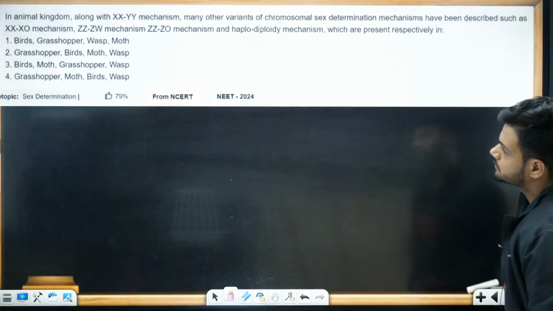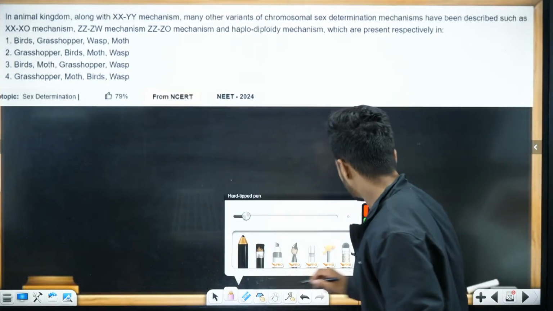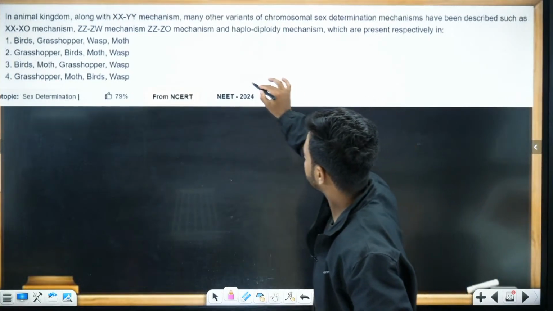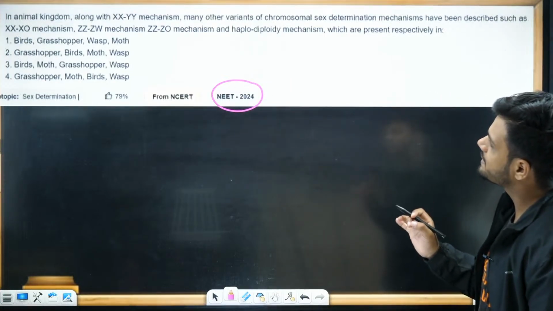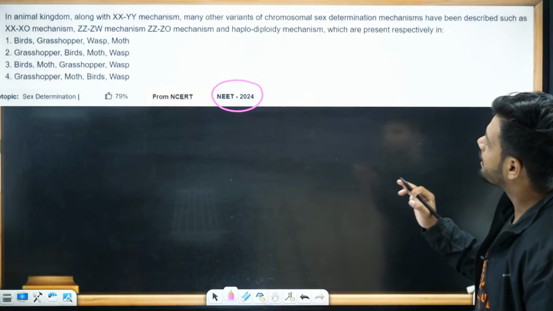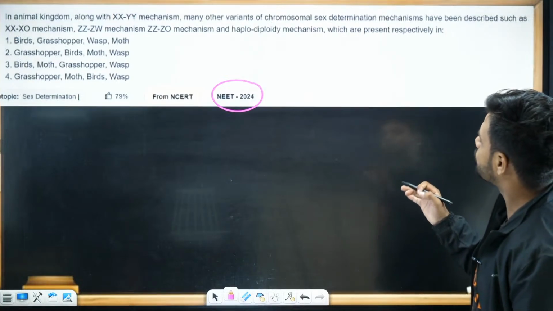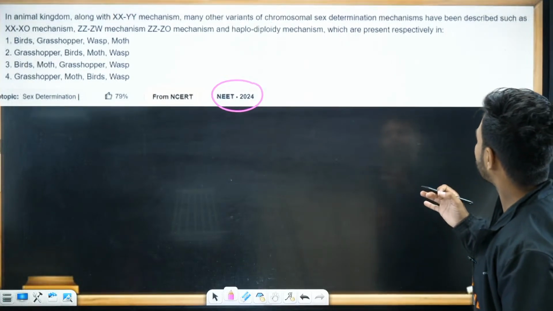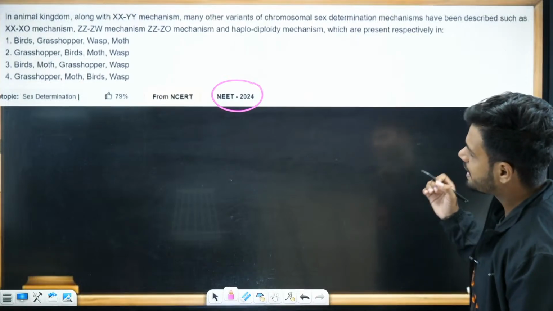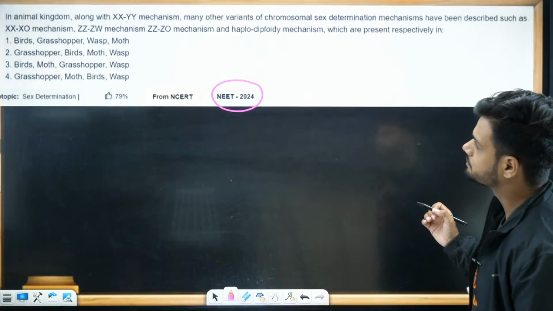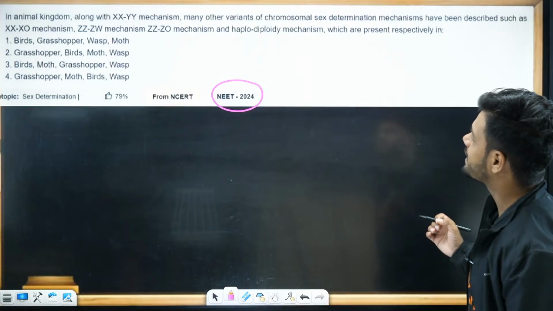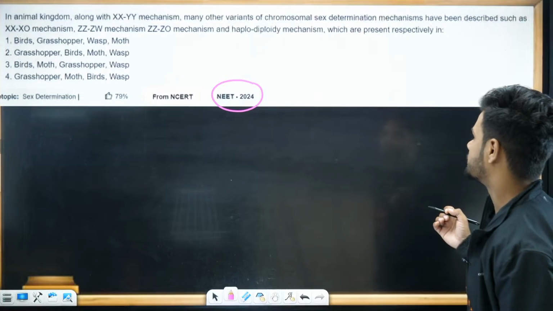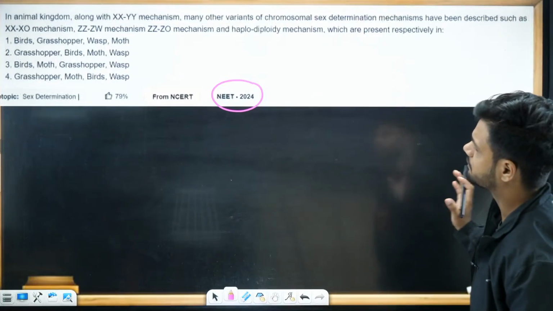Now students, again a NEET 2024 question. In the animal kingdom, along with the XX-XY mechanism, many other variants of chromosomal sex determination mechanisms have been described, such as XXXO mechanism, ZZ-ZW mechanism, ZZ-ZO mechanism, and haplodiploidy mechanism. Which of the following are present respectively?